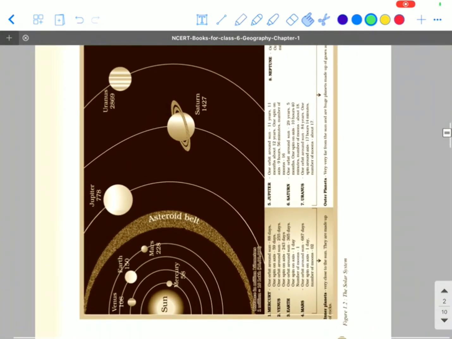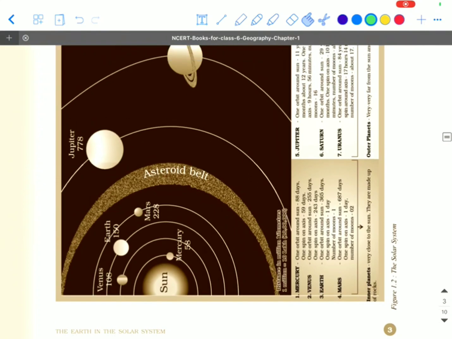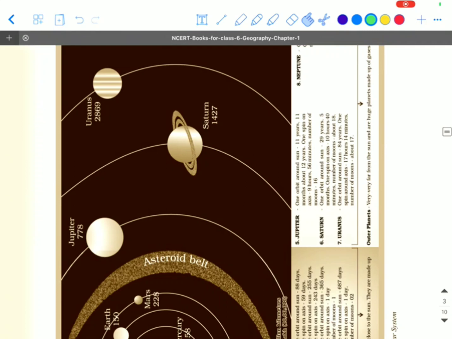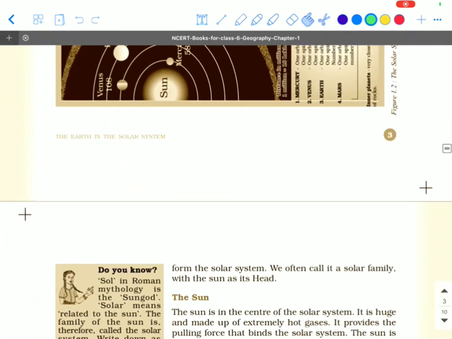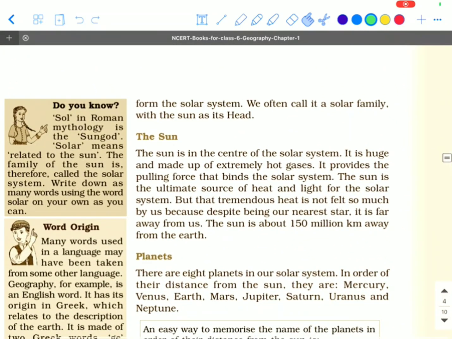This is a brief diagram of the solar system which represents the Sun and 8 planets: Mercury, Venus, Earth, Mars, Jupiter, Saturn, Uranus and Neptune. Coming to the point, the Sun. It is the next important topic in this chapter.